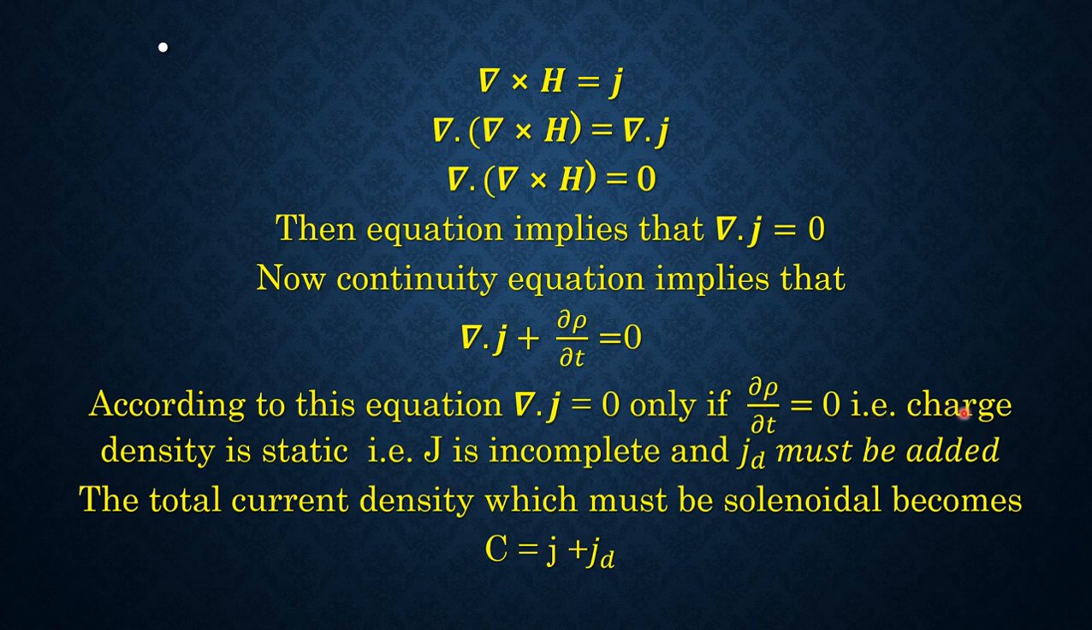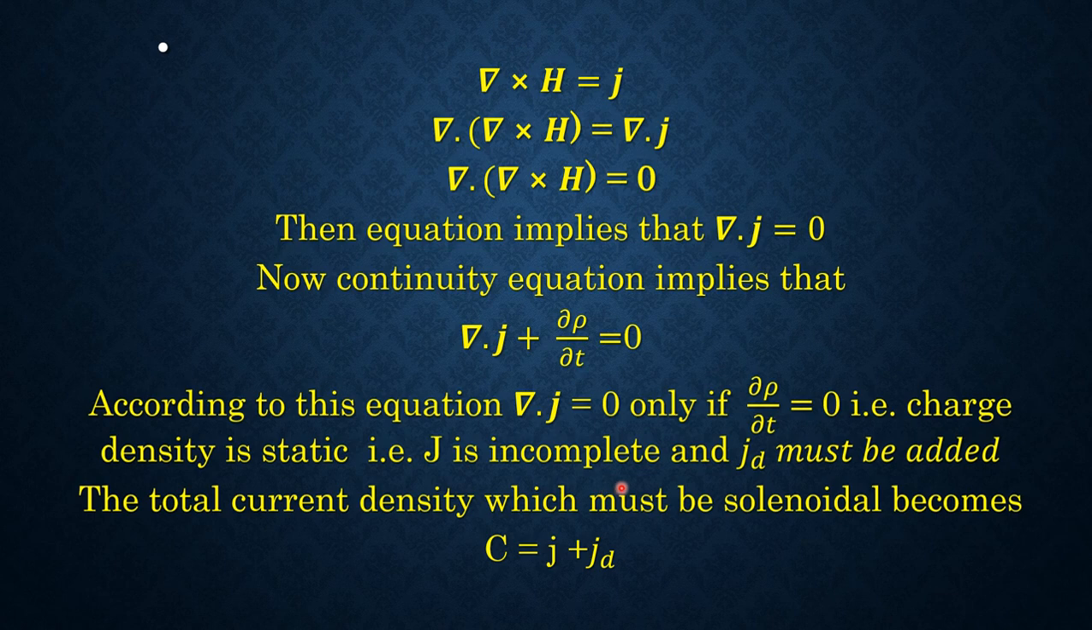That means the charge density is static. Thus, we conclude that Ampere's equation, curl H is equal to J, is valid only for steady state condition and is insufficient for the case of time varying field. Hence, to include the time varying fields, Ampere's law must be modified.